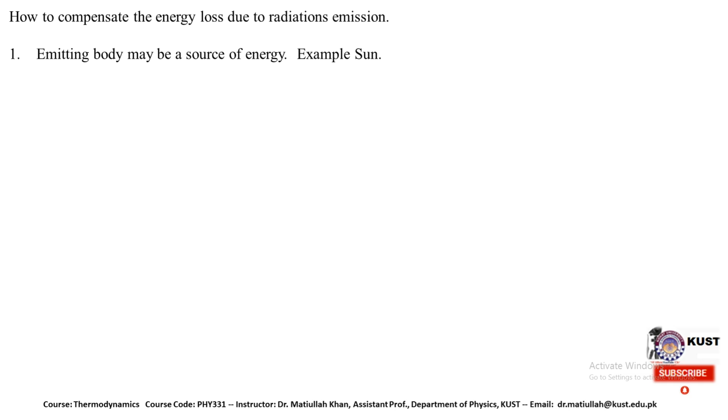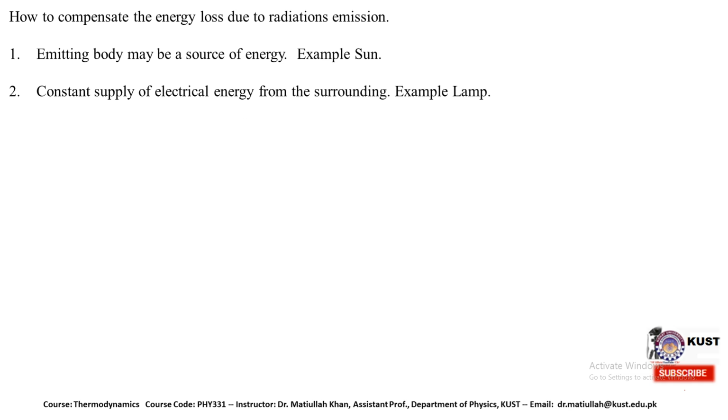In radiation emission, we have different examples. The emitting body may be a source of energy, like the sun. Energy is created there, its temperature increases, and due to this increase in temperature, heat is released in the form of thermal radiation.